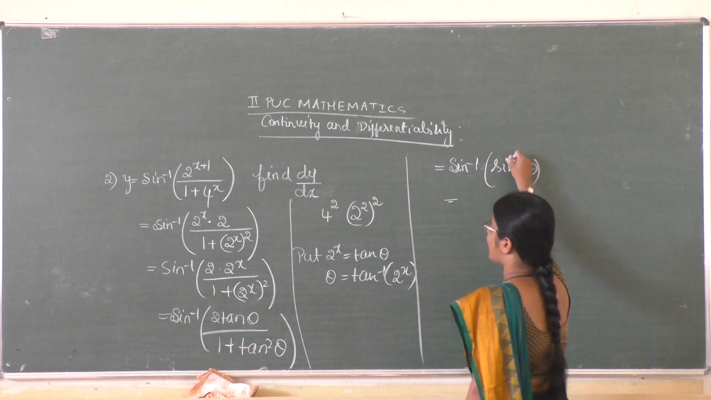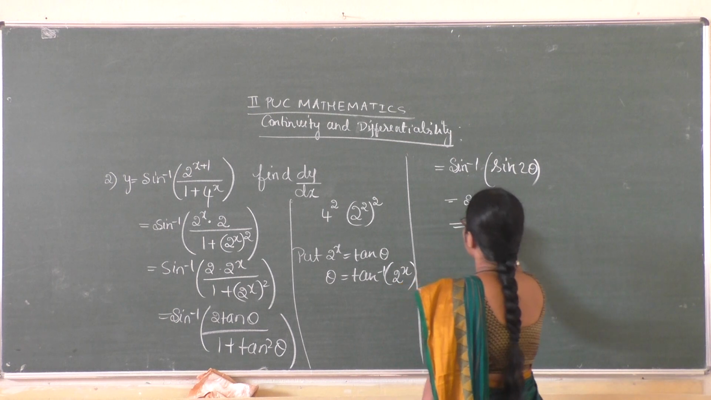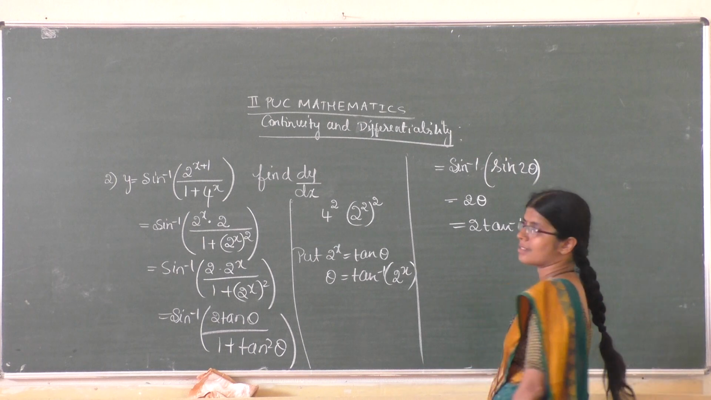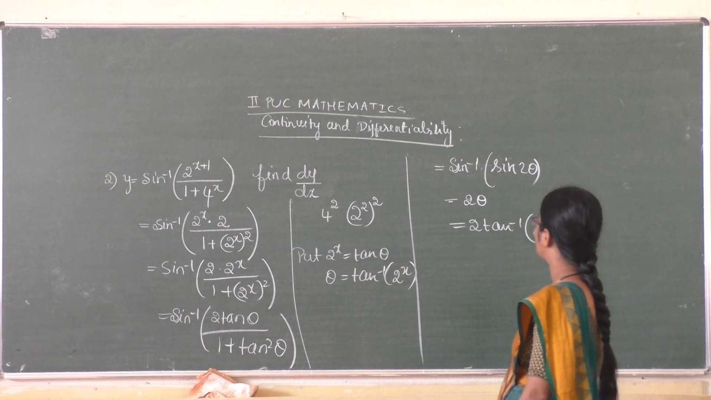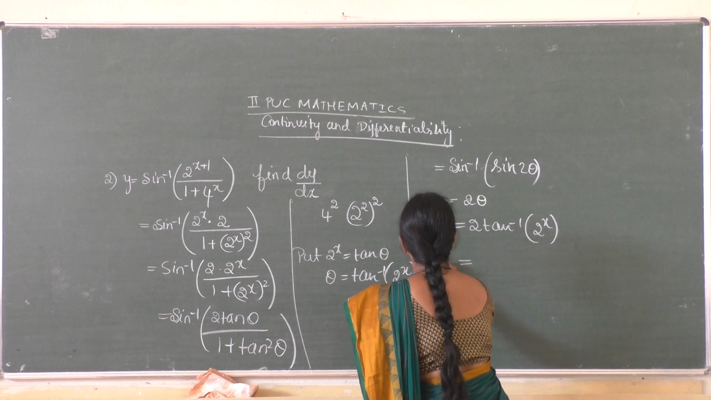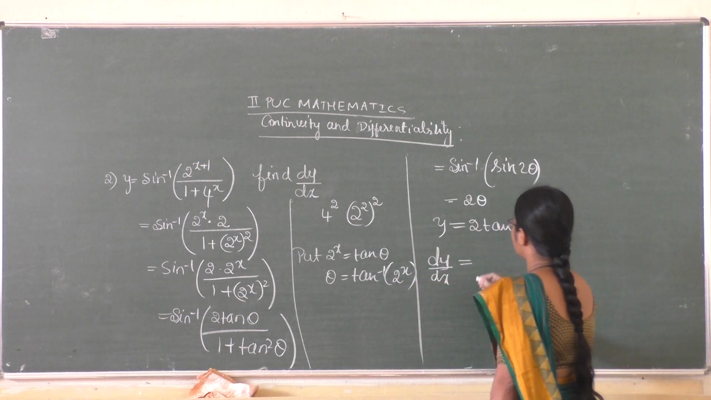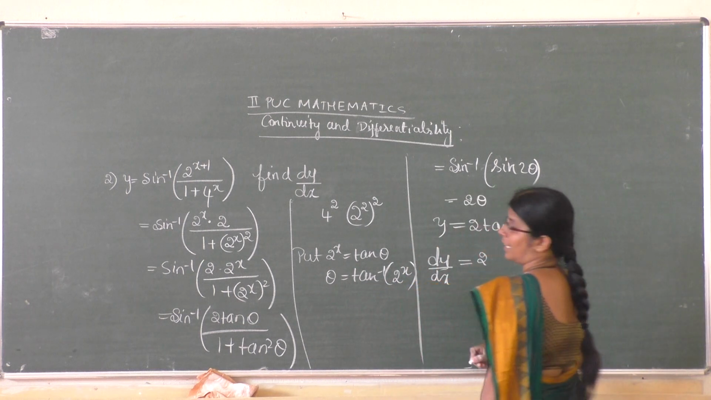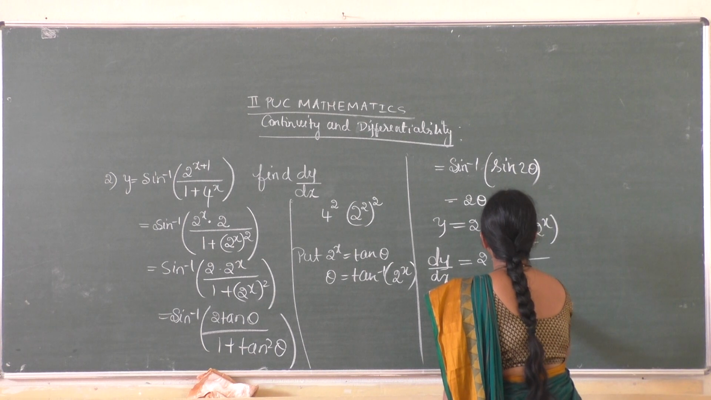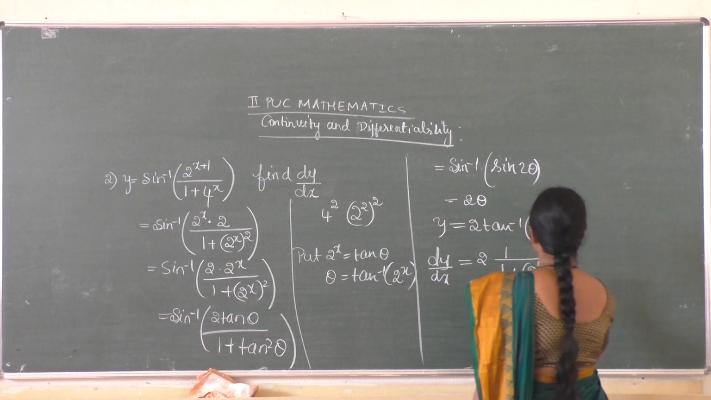Sin inverse of sin 2θ is 2θ. But what is θ? That is tan inverse of 2 to the power x. So this is y. Now differentiate with respect to x. dy/dx is equal to 2 times the derivative of tan inverse of 2 to the power x, which is 1 by 1 plus (2 to the power x) whole square.